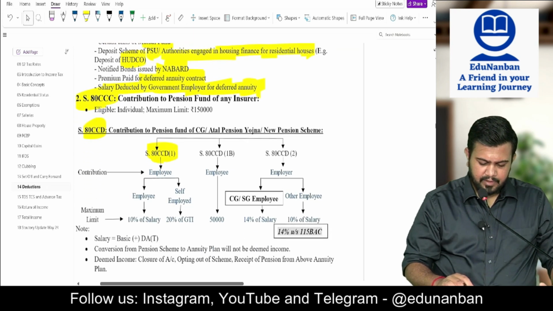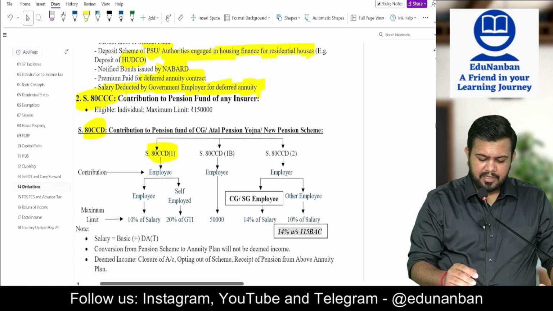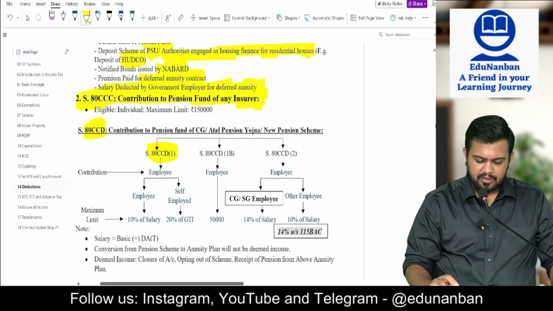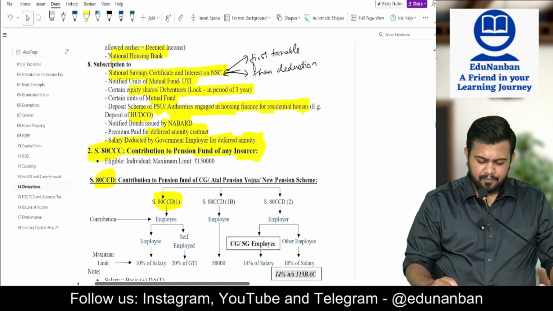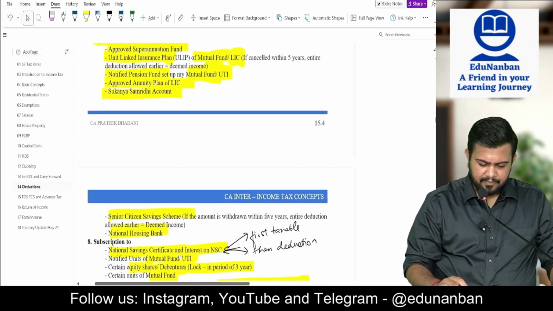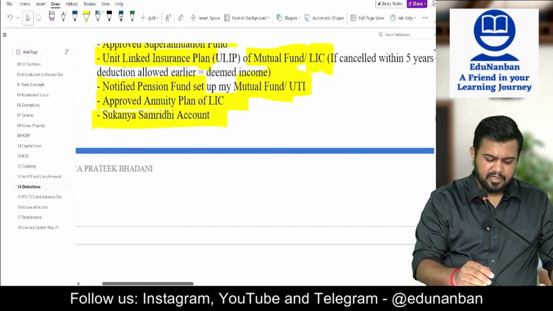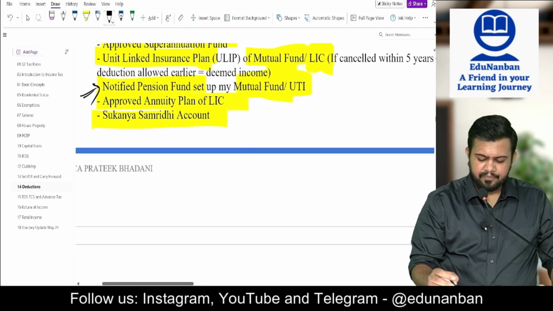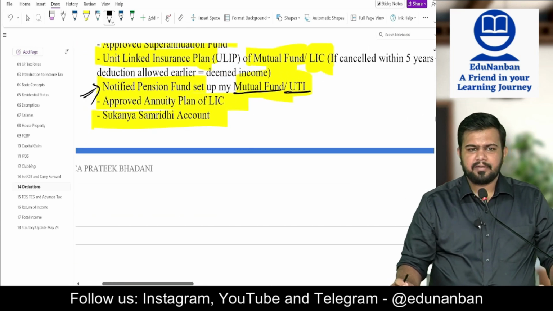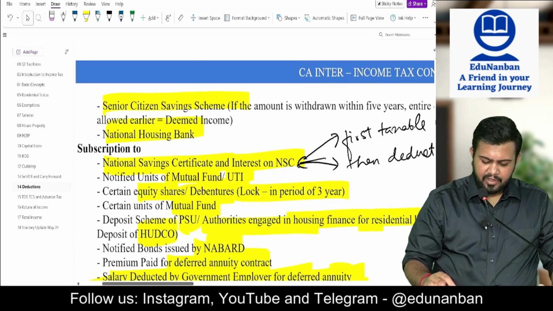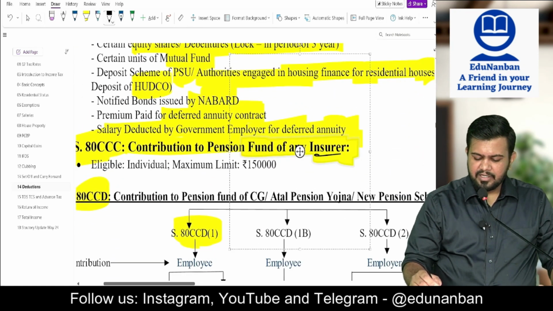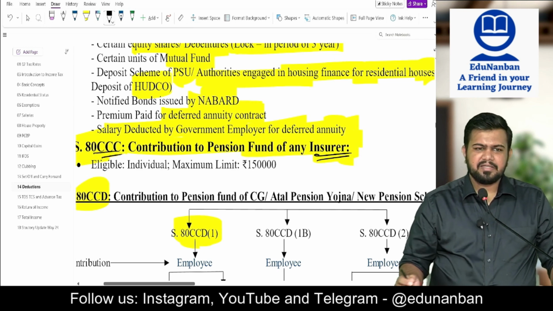Okay. Next, 80CCC, contribution to pension fund of any insurer. And now we also already saw pension fund. If the pension fund is set up by mutual fund or UTI, then it is coming under 80C. If it is the pension fund of any insurer, then it is coming under 80CCC.